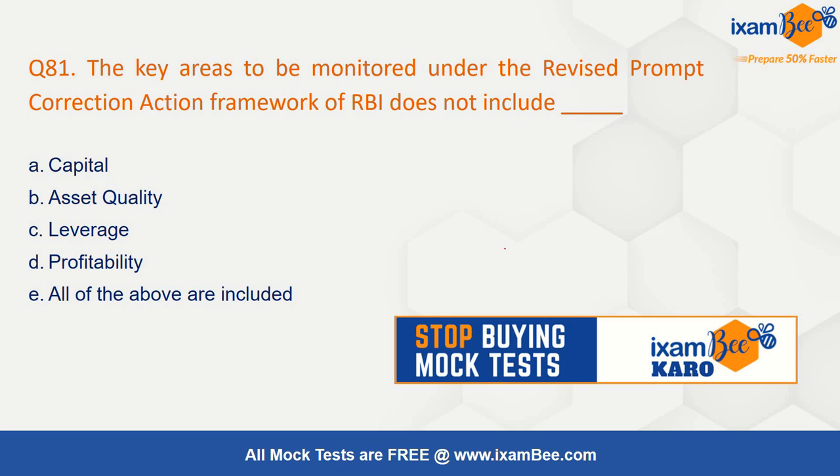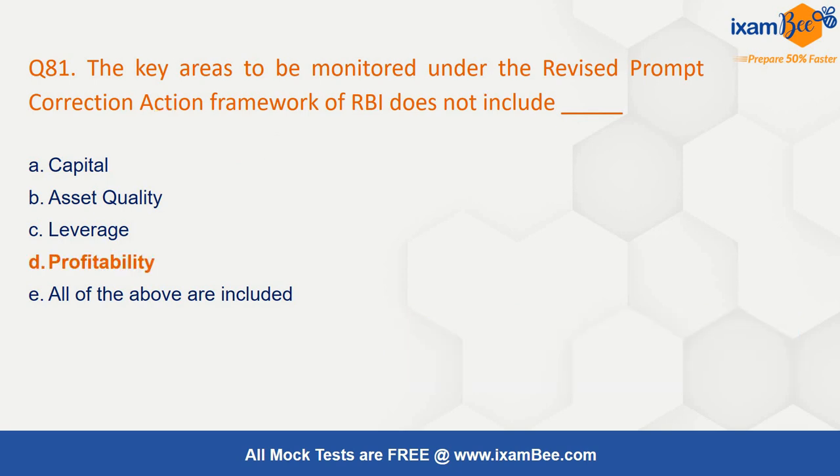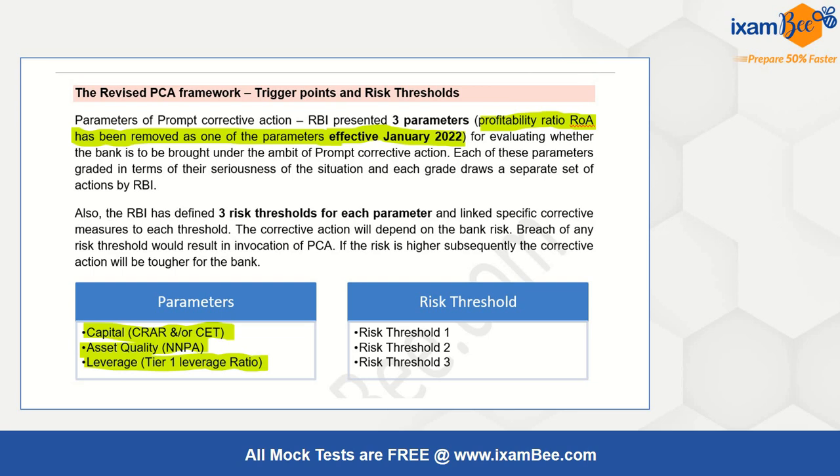First question for today: the key areas to be monitored under revised prompt corrective action. This prompt corrective action, PCA framework, is a very important framework for weak banks. RBI has developed this framework to identify the weak institutions. Which of the following is not included in this? You will be surprised to know it is profitability. And this has been a very recent development. You have to be aware of such things.